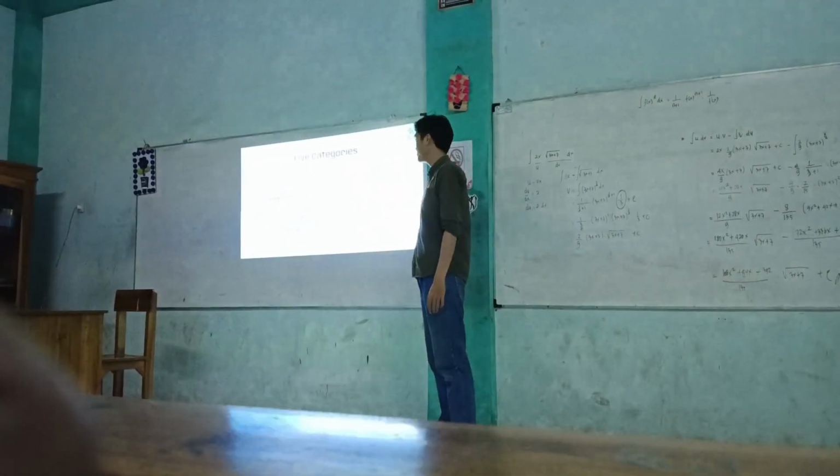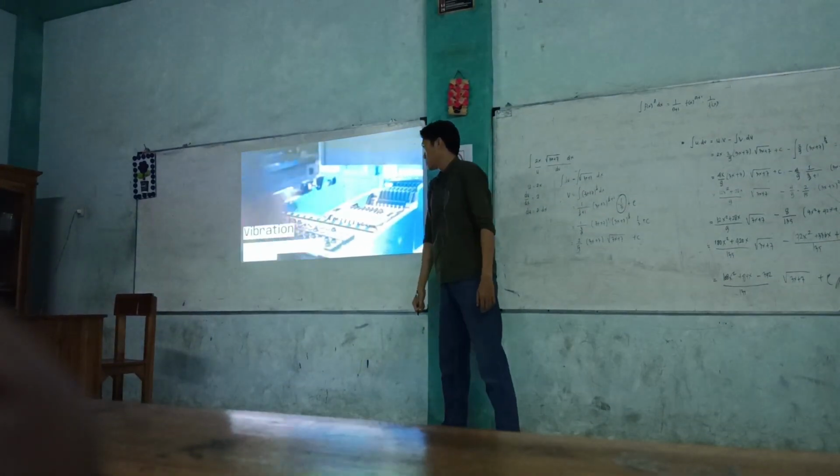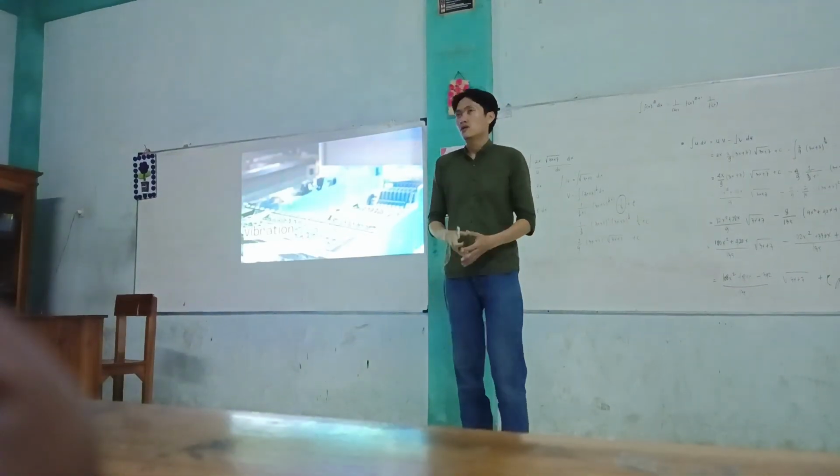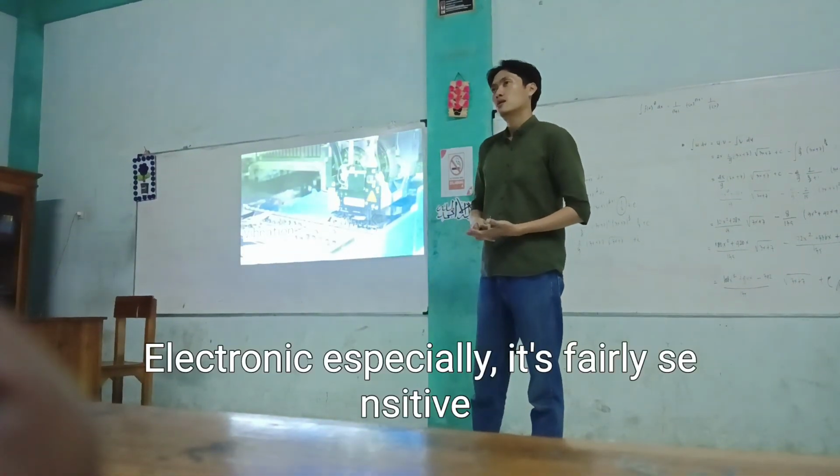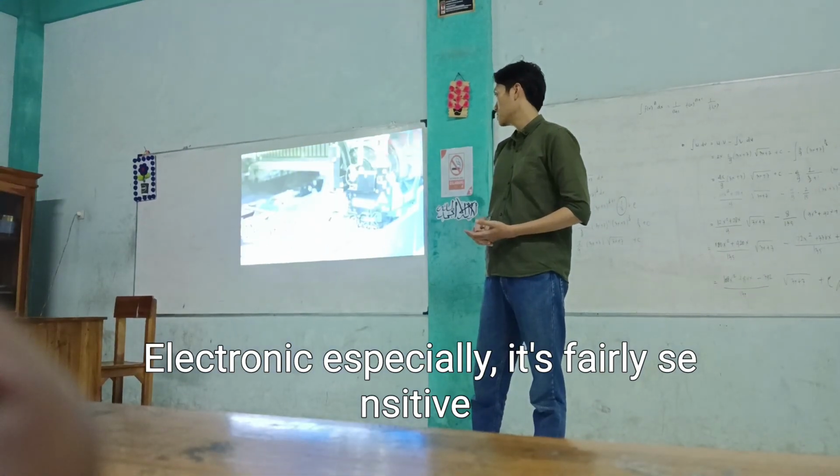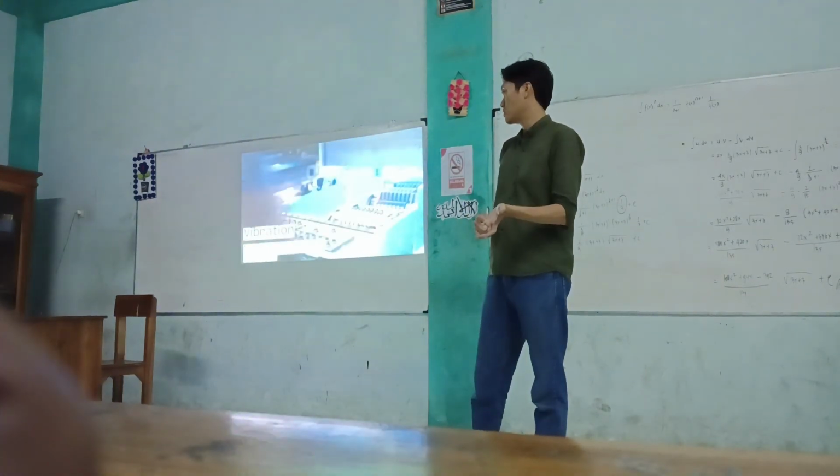Then vibration. Electronics, especially an inverter, are very sensitive.